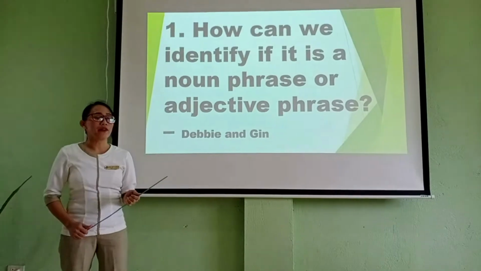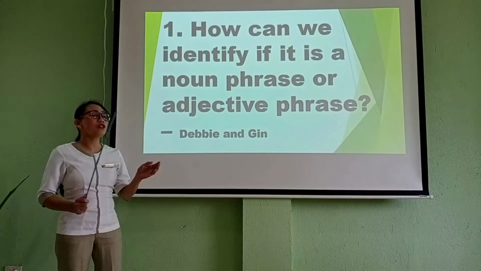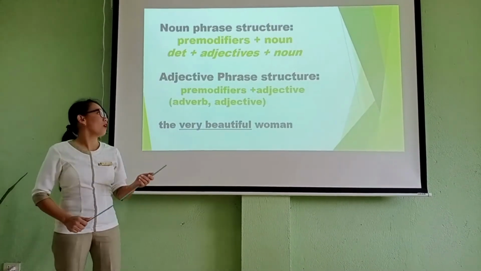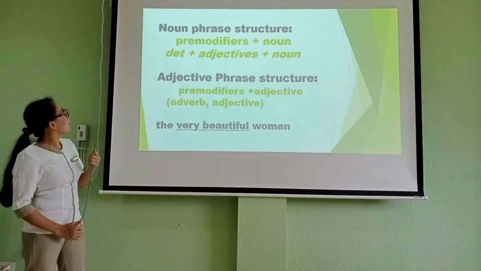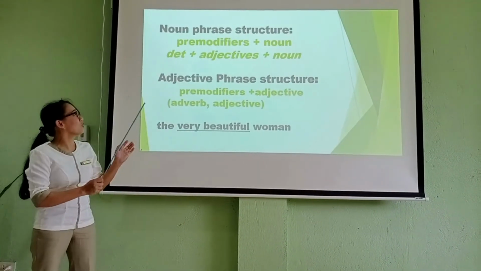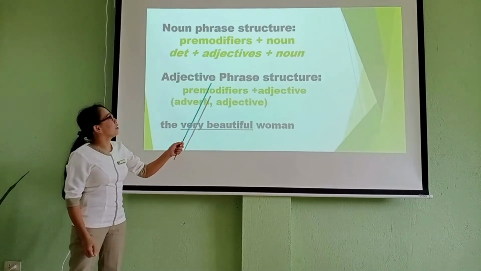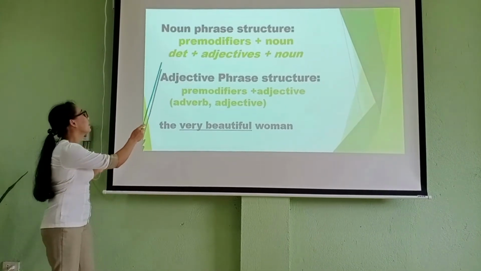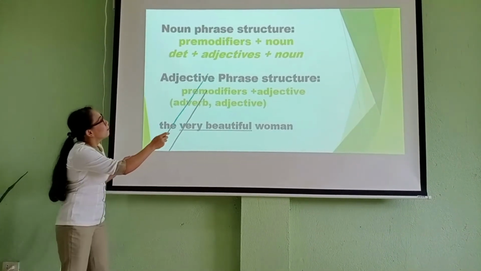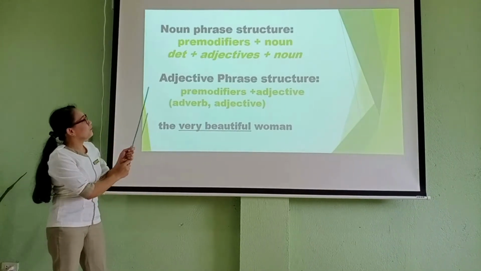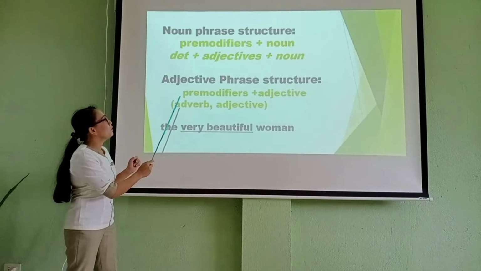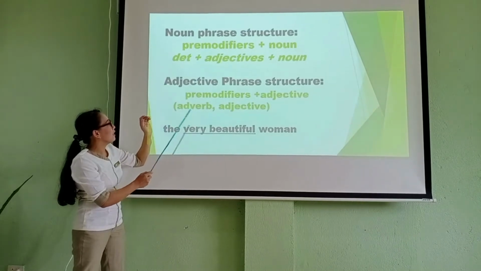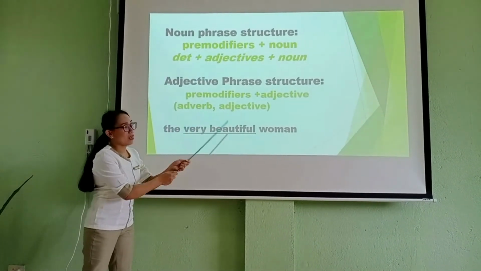We should always remember, in identifying phrases, we should know the pattern of the types of phrase. For example, the structure of a noun phrase is pre-modifiers plus noun. Pre-modifiers consist of a determiner plus adjectives, plus noun. And in an adjective phrase, the structure is pre-modifiers plus adjective. The pre-modifiers in an adjective phrase are adverbs or adjectives.